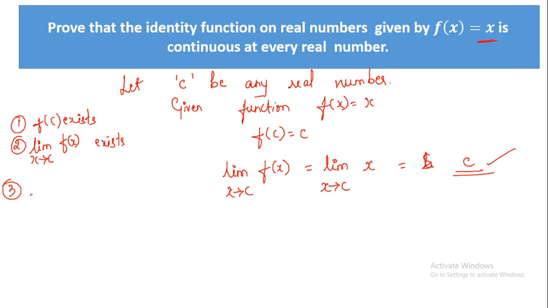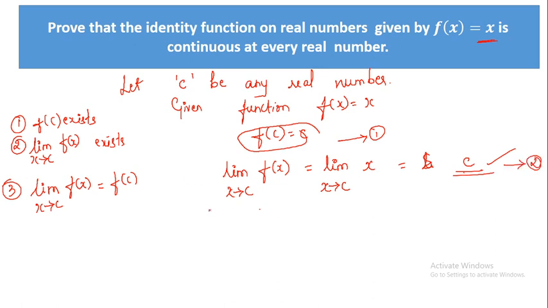Now you go for the third condition. What is the third condition? Limit f of x as x tends to c should be equal to f of c. Whether both are equal? Yes, both are equal. Or you can take from 1 and 2: limit of f of x as x tends to c is equal to f of c.